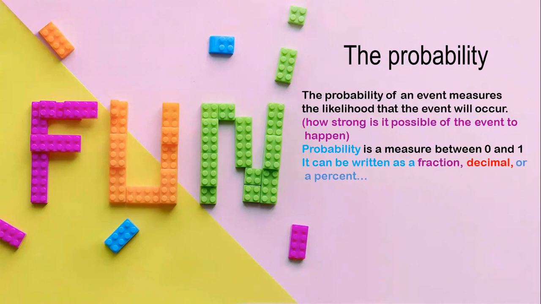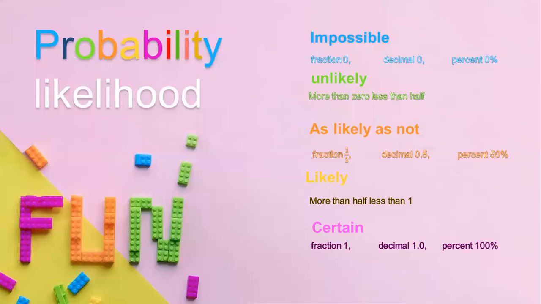The probability of an event measures the likelihood that the event will occur, which means how strong the possibility is of the event to happen. Probability is a measure between 0 and 1. It can be written as a fraction, decimal, or as a percent.